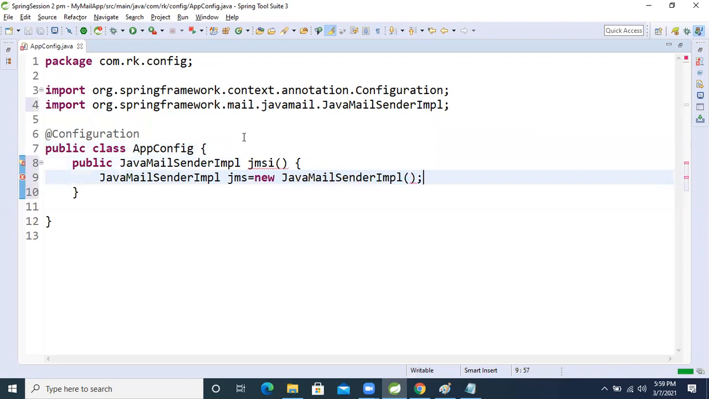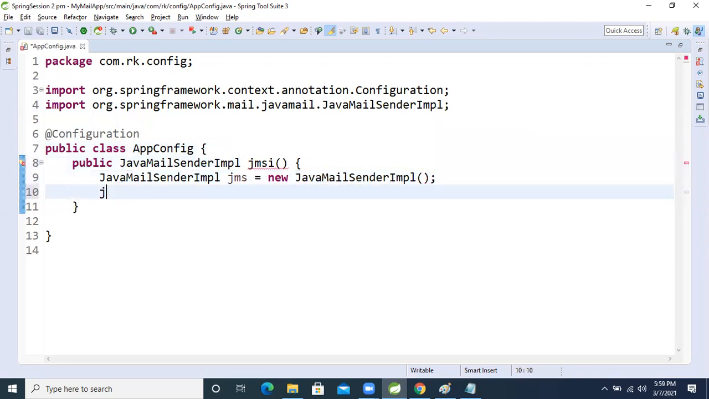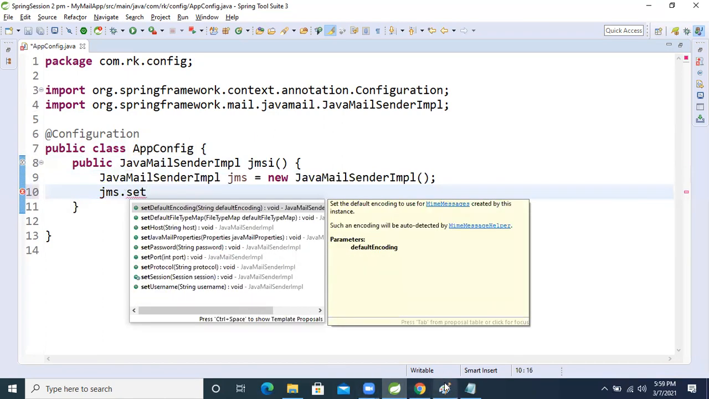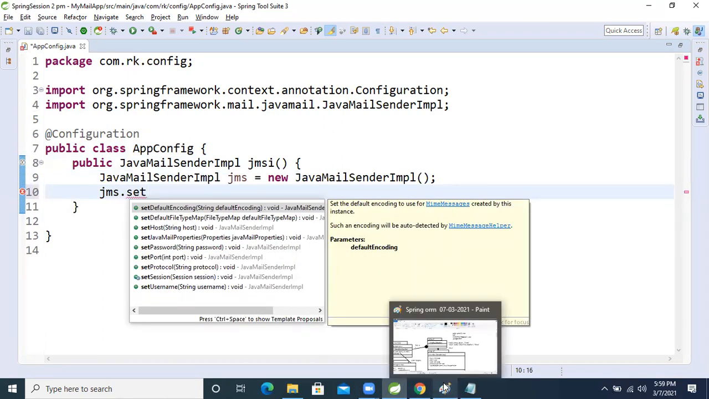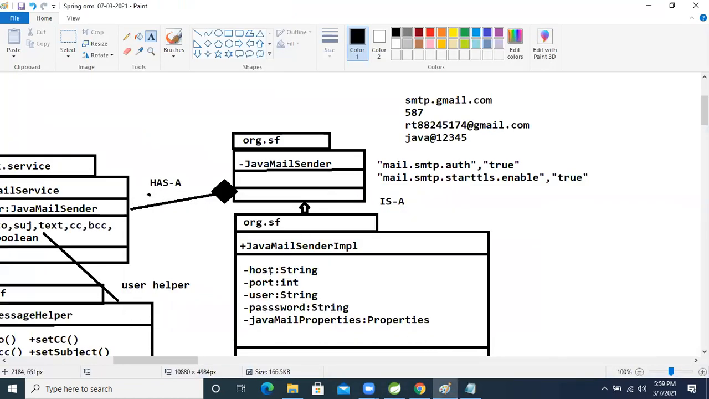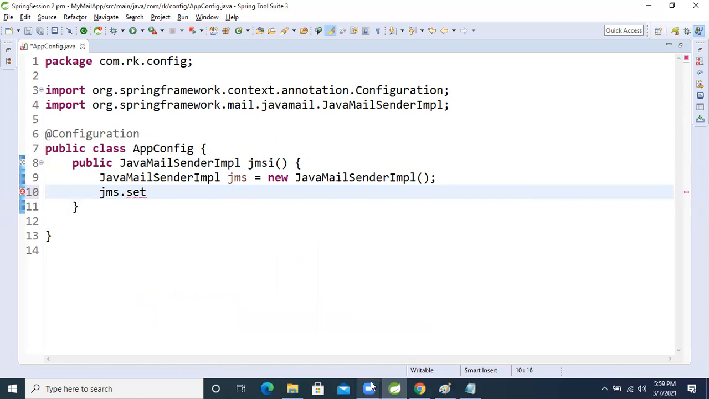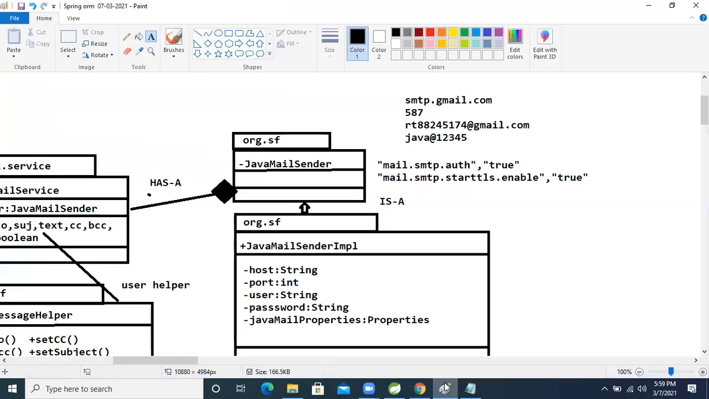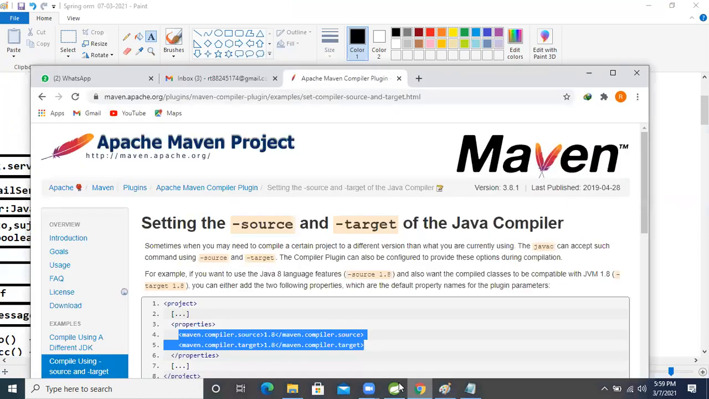Java mail, right? Okay, now what will we do? JMS dot set. Come here, in the diagram. How many properties do we need: host, port, user, password, Java mail property? These properties we have to take, right? First one is what? Host only. Set host.